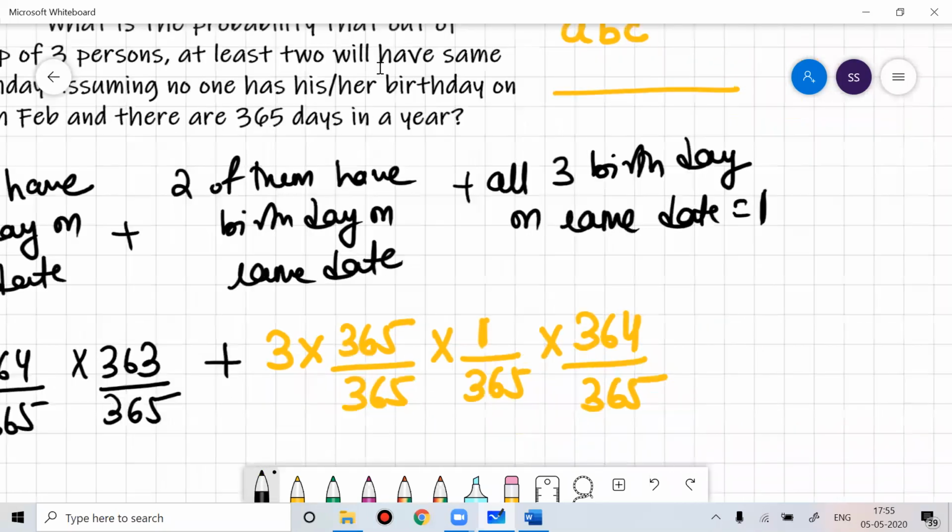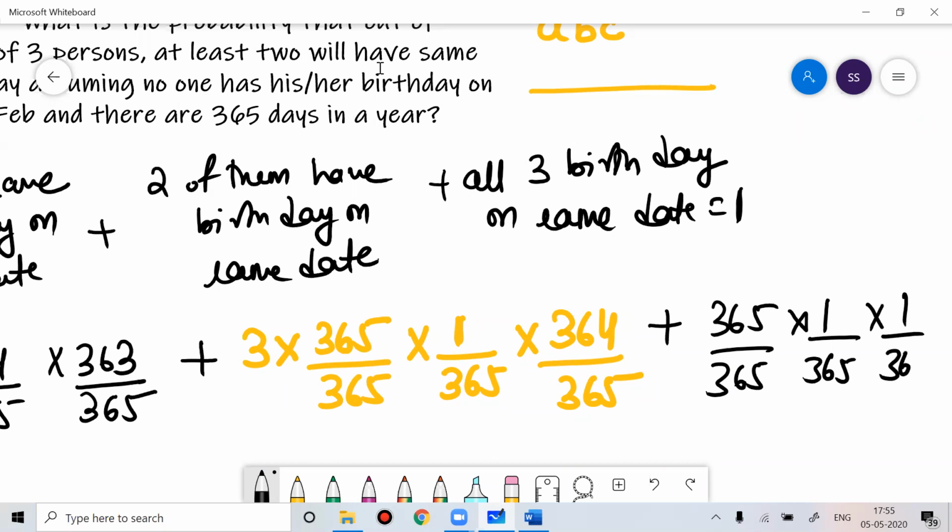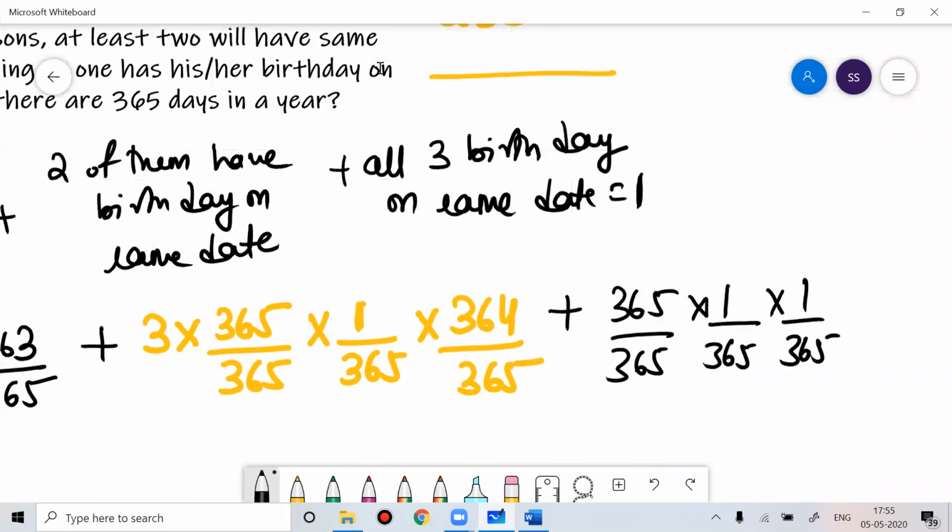Plus, all three of them have birthday on the same date. You can write 365 by 365 for the first one, the second one also the same date, the third one also the same date. That should be equal to 1.